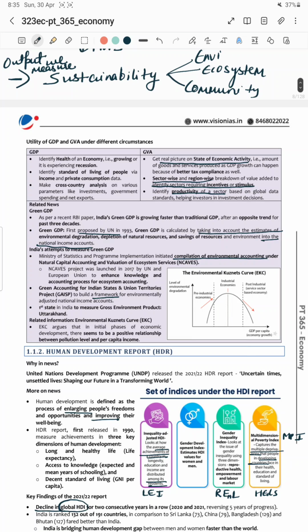Okay. So India's attempt to measure green GDP. The Ministry of Statistics and Program Implementation has initiated the compilation of environmental accounting under NCAVES, Natural Capital Accounting and Valuation of Ecosystem Services. It was a project launched in 2017 by the UN and European Union to enhance the knowledge and all the accounting processes involved in ecosystem accounting so that you can calculate your green GDP.